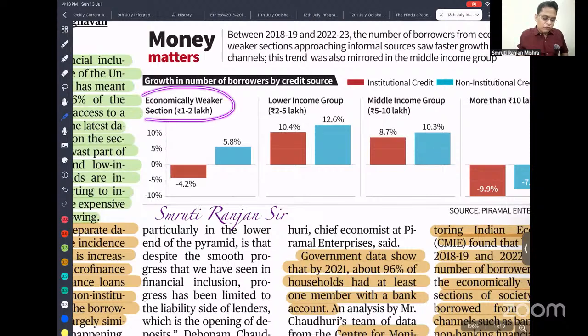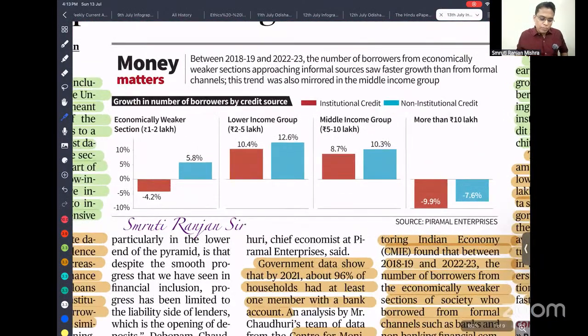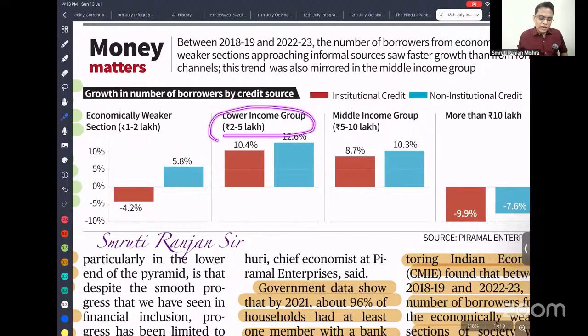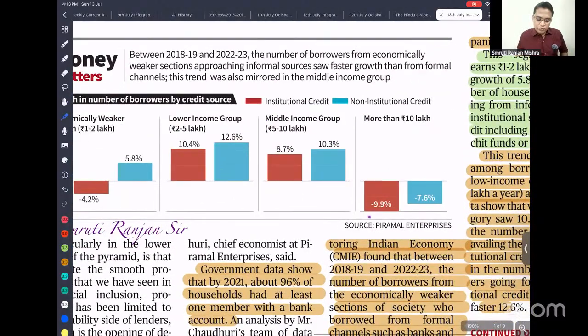Those who are economically weaker section earning 1 lakh to 2 lakh are going more to institutional credit; that means it is negative. They are going negative, but in a positive direction, they are mostly taking from non-institutional credit, that means moneylenders. But those who are in the 2 to 5 lakh range have access to both. Those who are middle income also have access to both. But those who are higher income are taking negatively in both.